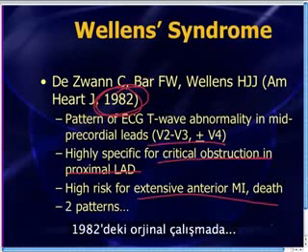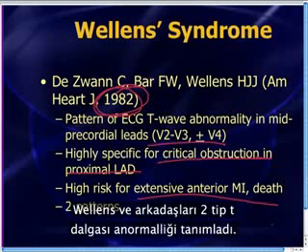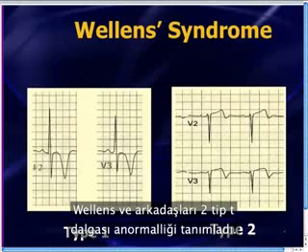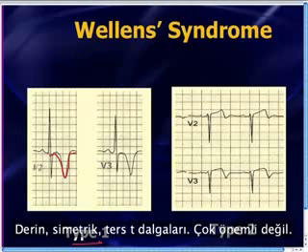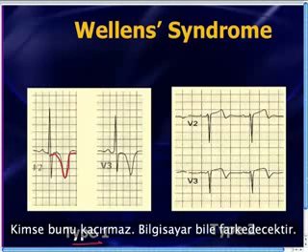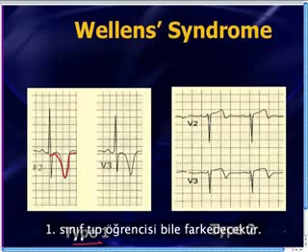Now, in this original study back in 1982, Wellens and colleagues described two T-wave abnormalities in those leads. Now, type 1 is the easy one. Deep, symmetric, inverted T-waves, no big deal. Nobody's going to miss that. Your computer is going to pick that up. Your first-year medical student is going to pick that up.